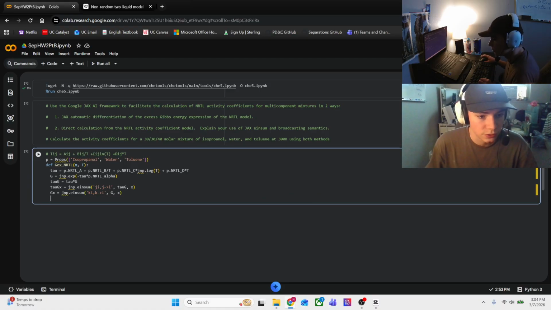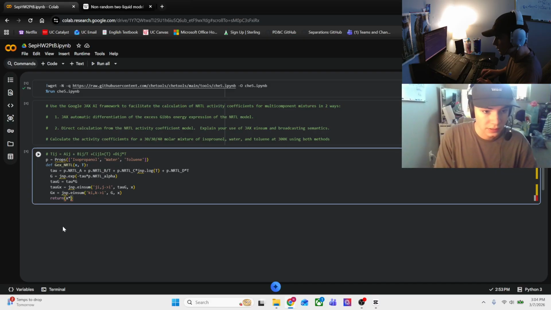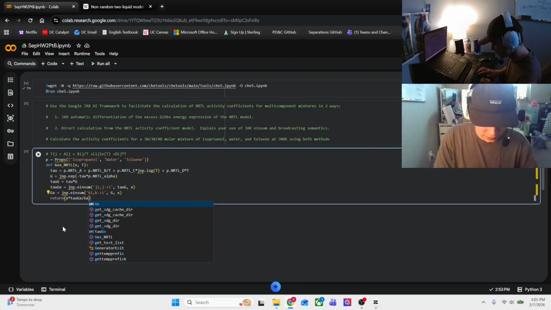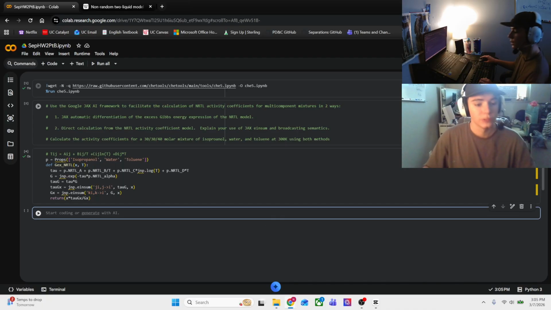And then we're going to return x times tau Gx over Gx. All right, shift enter.